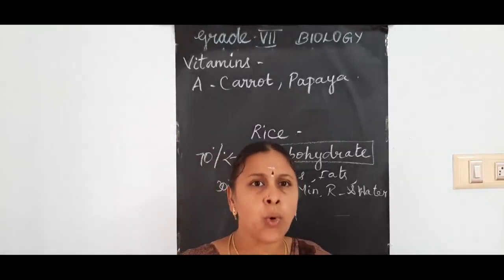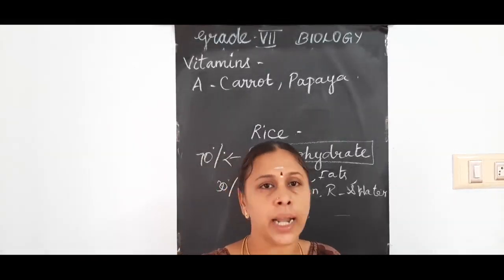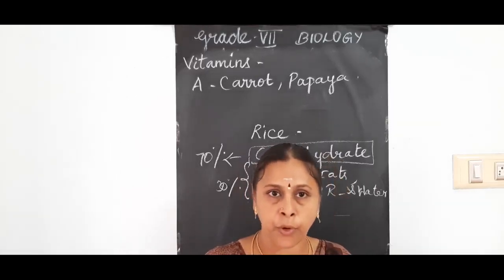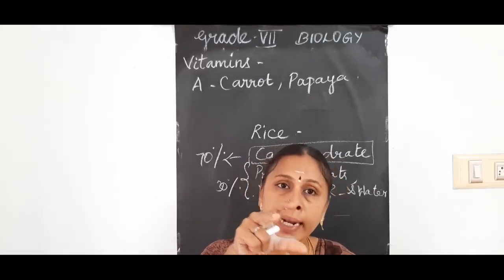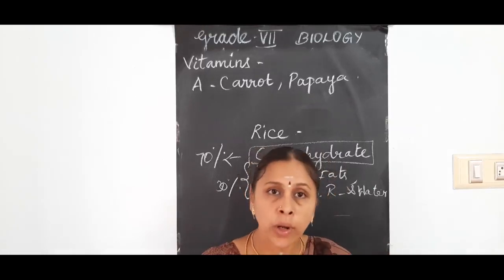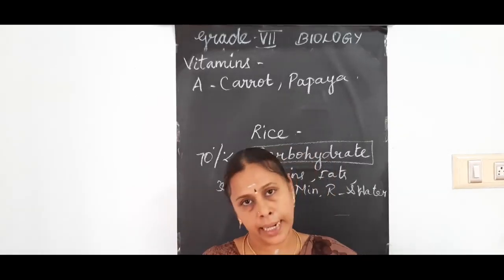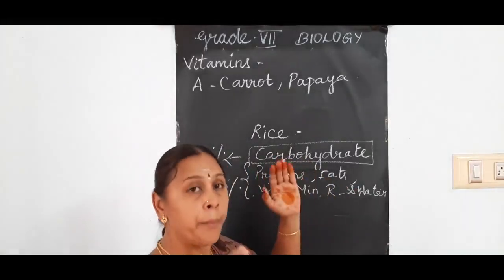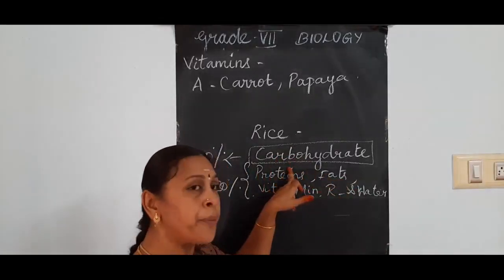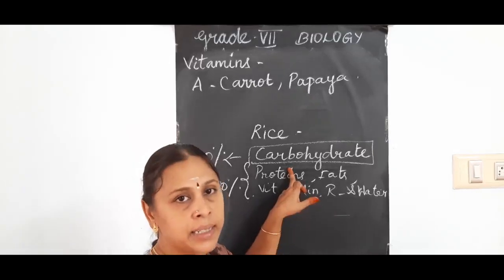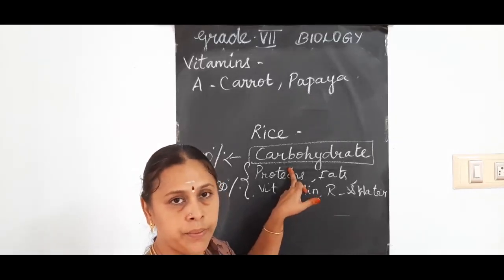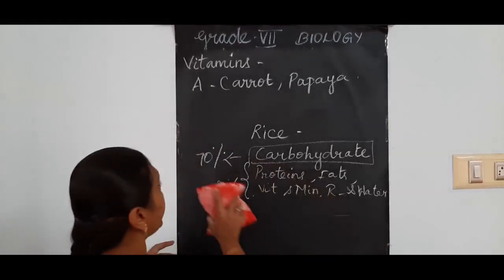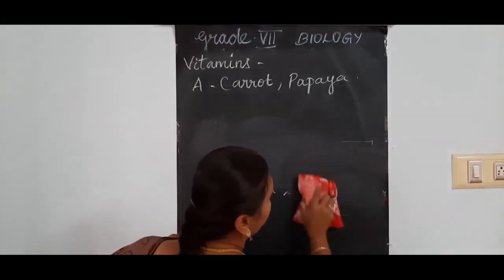All the nutrients are present in all types of food, but whichever nutrient is present in more percentage, the food is called by that name. For example, potato, rice and all are carbohydrate foods, because the carbohydrate percentage is more in these food items. Understand?